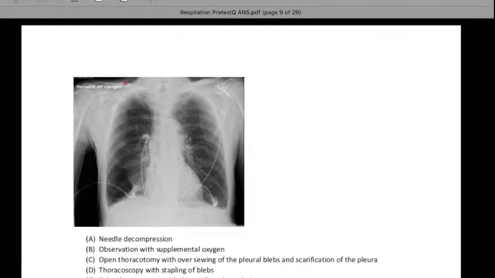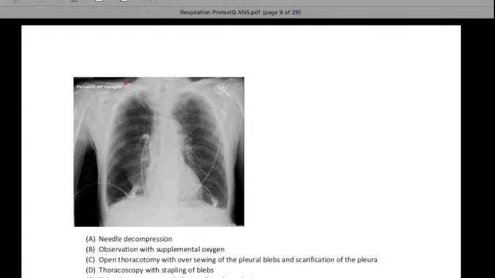So the x-ray is also showing less than 15 to 20% pneumothorax. So this much of pneumothorax requires only observation with supplemental oxygen, because spontaneous pneumothorax may have 3 or 4 different causes, and the most important pathophysiological change is rupture of blebs in the lung, which causes the spontaneous pneumothorax.